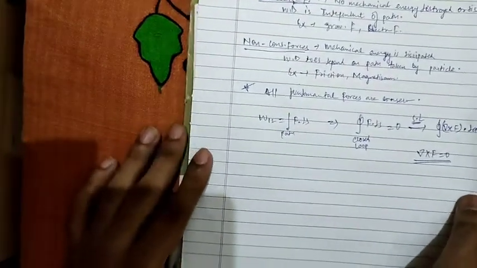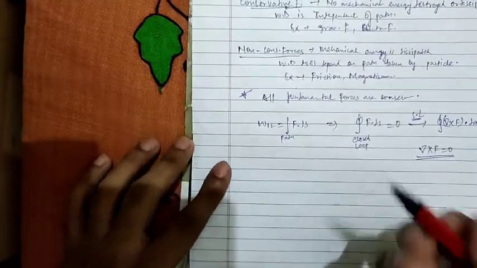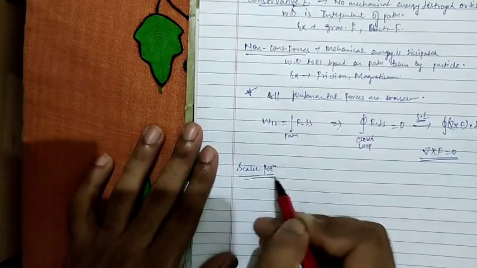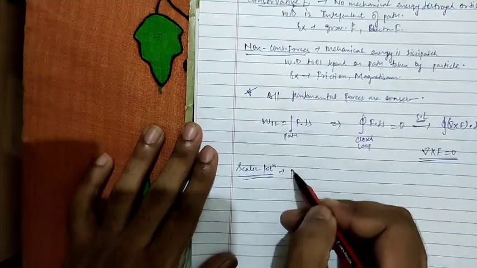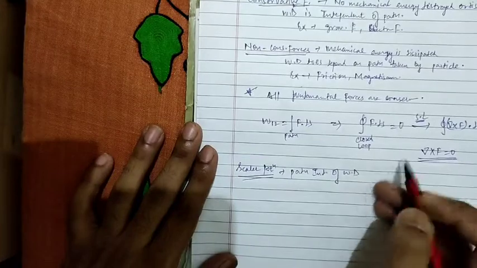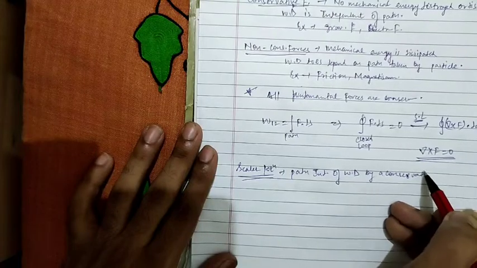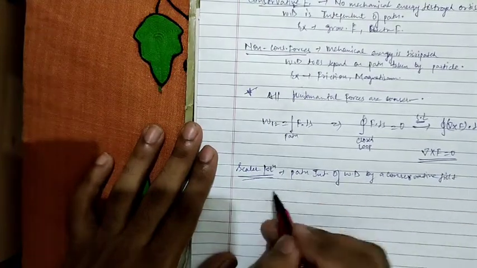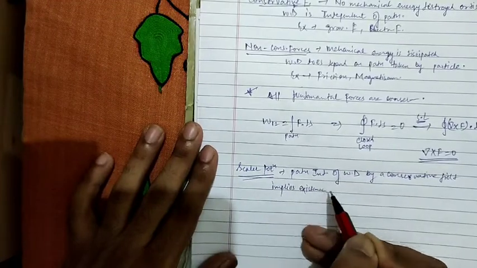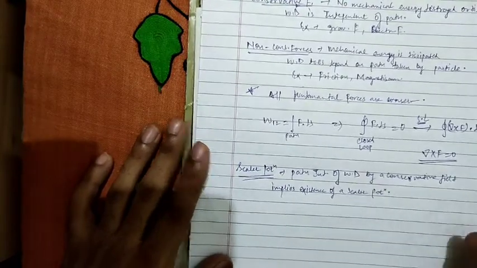When the work done by a conservative force is path independent, this implies the existence of a scalar potential.